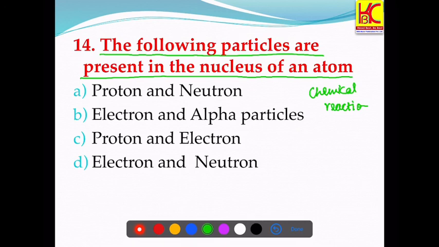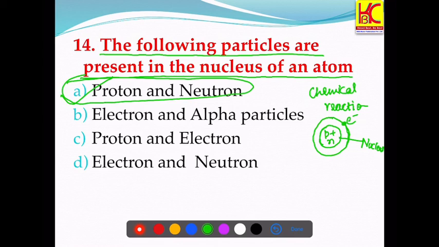So in an atom, there is a nucleus at the center having proton and neutron, and electrons are revolving around this nucleus. So this is the nucleus, and this is the outer orbit in which electrons are revolving. So proton and neutron are present in the nucleus of an atom. A is the right answer.